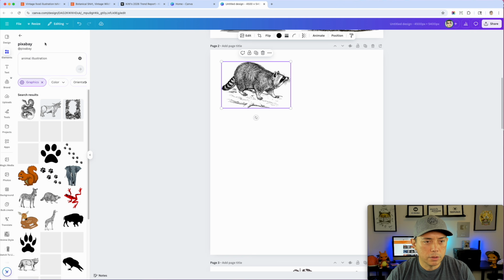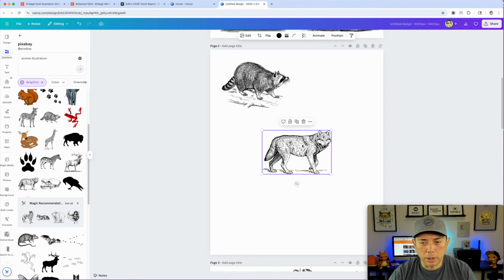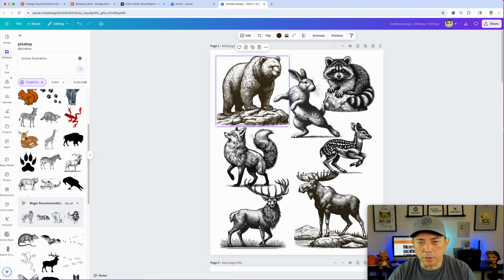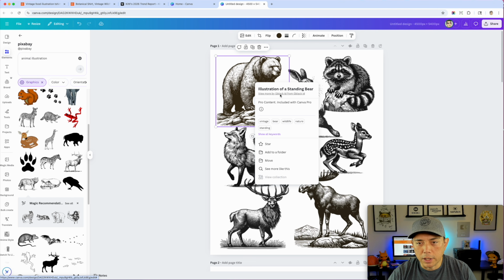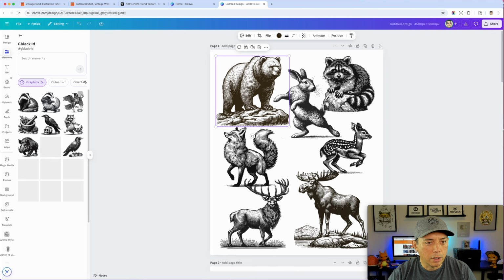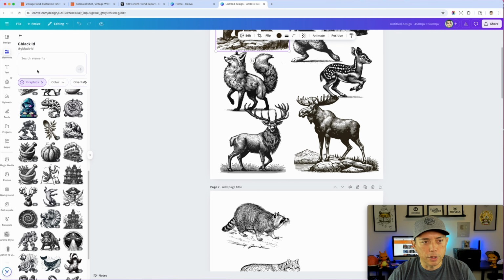That's too much. There you go. Well, this Pixabay is actually probably not the right one. Here's one that I found with these. So here's one by searching. I'm gonna go info, and this person had a bunch. You can see G Black ID. I'm gonna go see all, and look at that, a ton of good ones. So that's how I found this one.